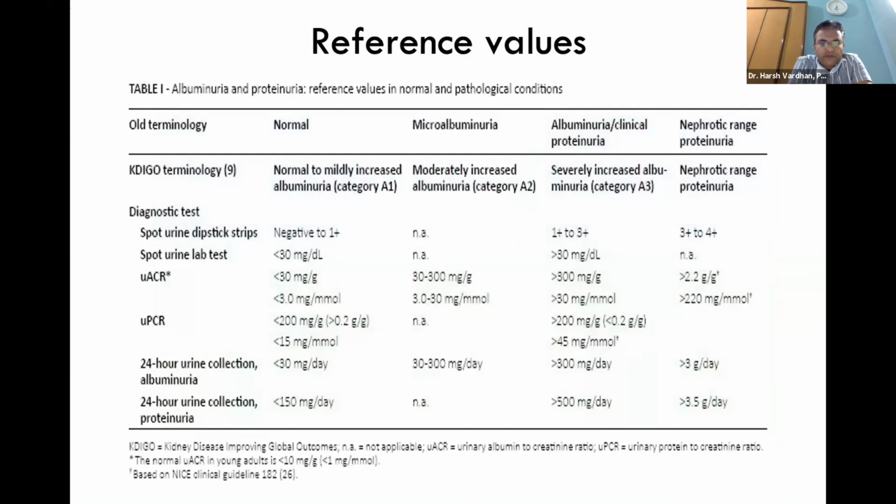If we look at the various reference values, here are the reference values. One important thing I would like to discuss here is the change in KDIGO terminology, where normal is now normal to mildly increased albuminuria, that is category A1. Microalbuminuria is moderately increased albuminuria, that is category A2. And clinical proteinuria is severely increased albuminuria, that is category A3. And then you have nephrotic range proteinuria, which is more than 3.5 gram per day per 1.73 meter square.